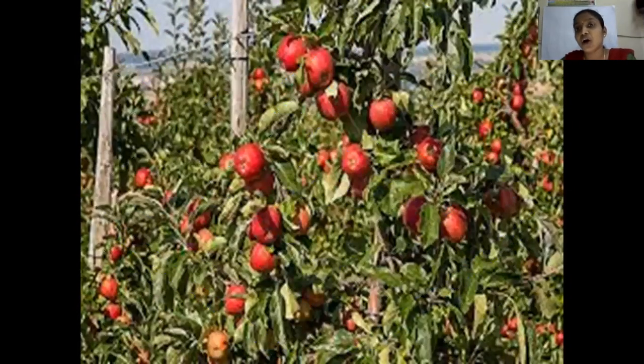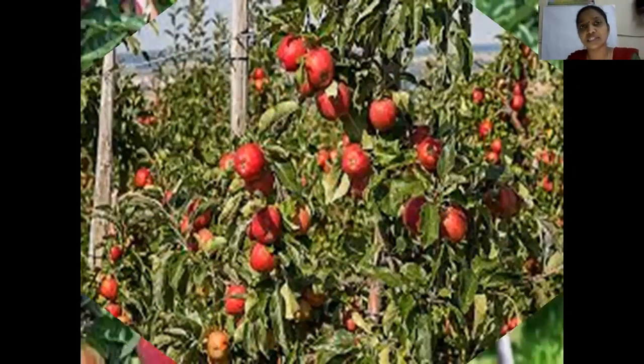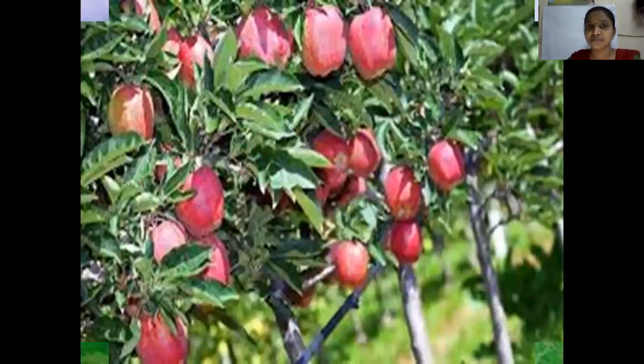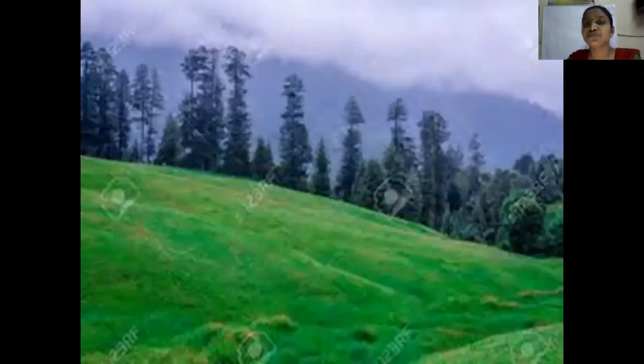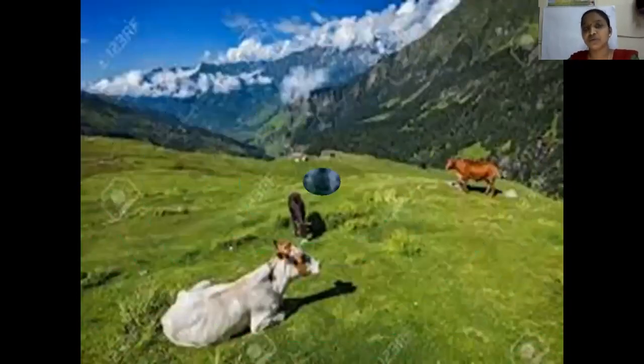And you find orchards. Orchards means, generally if you see a flower garden, we call it flower garden, right? So orchards means where they grow fruits, where they cultivate fruits. Okay, the fruit gardens are called orchards. So in Himachal Pradesh we generally find orchards and beautiful meadows. Meadows is this greenery. Okay, beautiful meadows. Meadows means greenery. It's very beautiful in Himachal Pradesh.